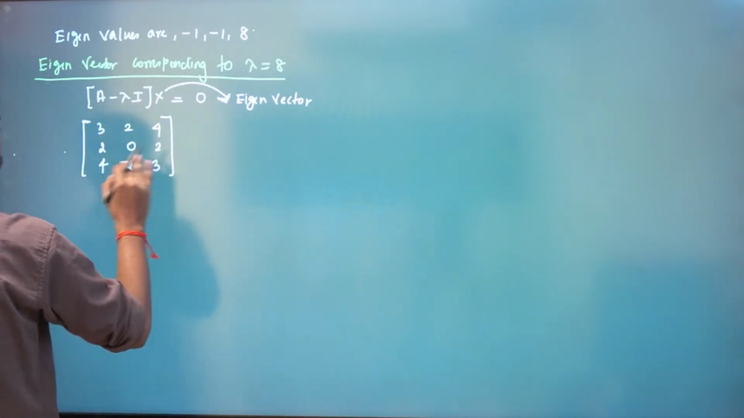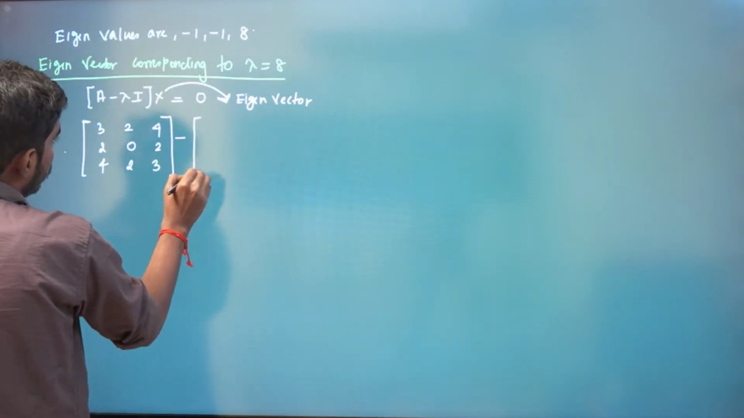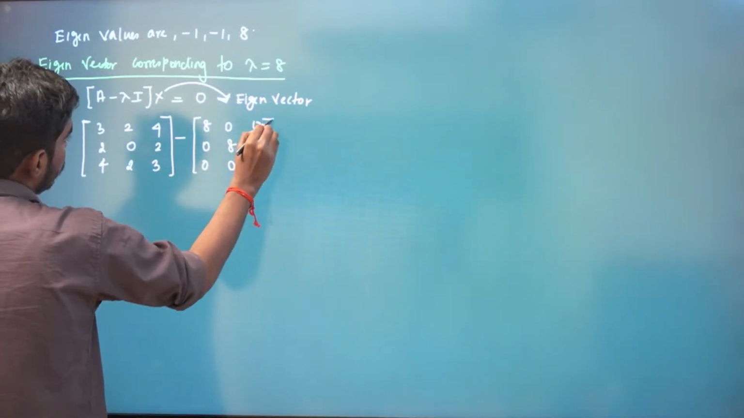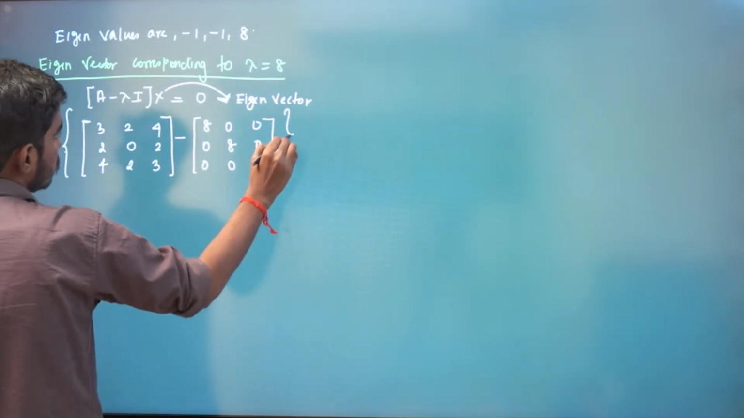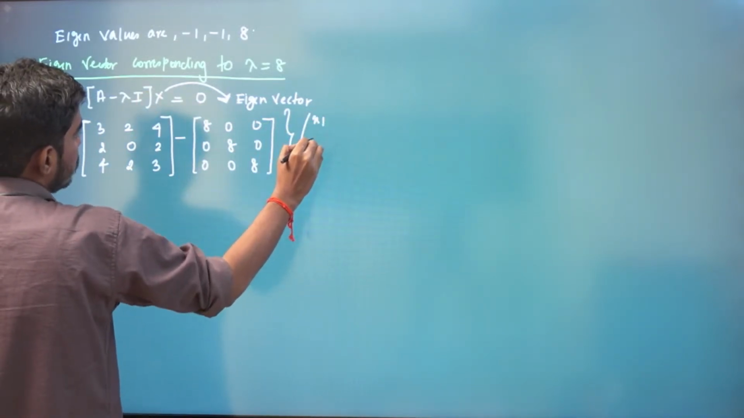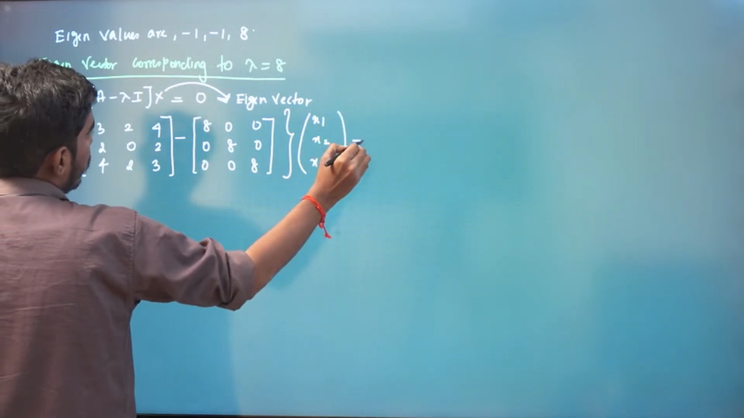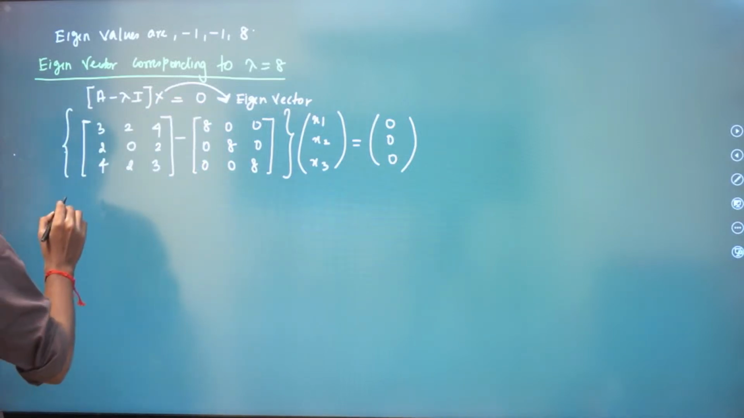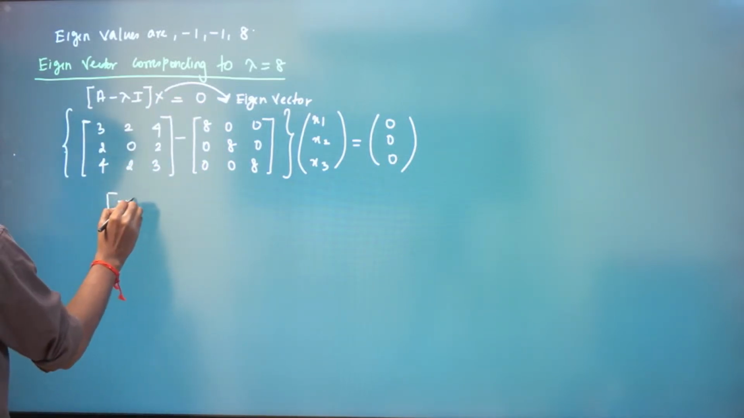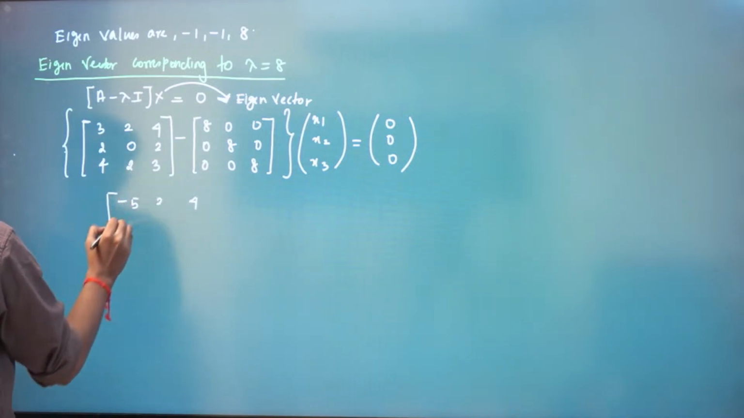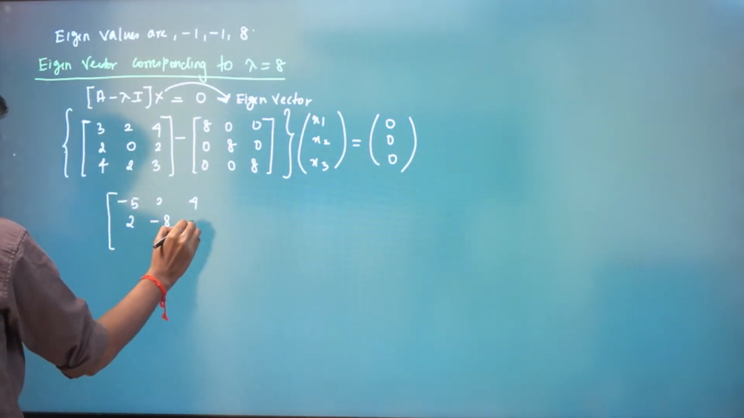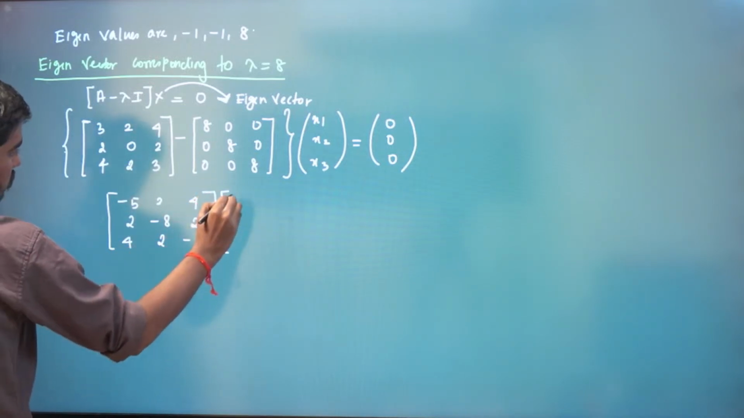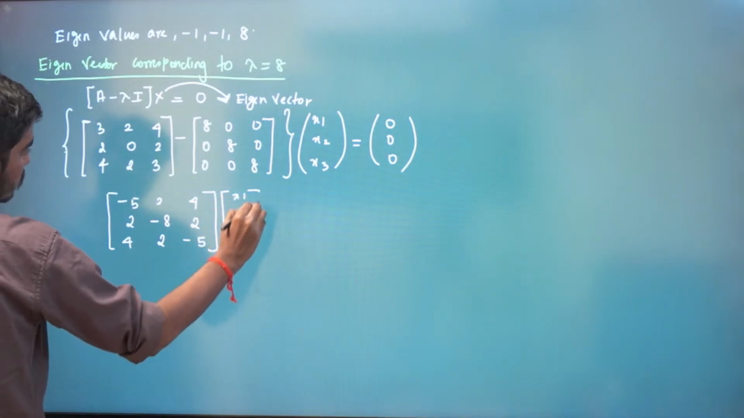So 3, 2, 4, 2, 0, 2, 4, 2, 3 minus lambda I. So lambda times I will be 8, 0, 0, 0, 8, 0, 0, 0, 8. And then we have, let us say, that vector is some x1, x2, x3, because this x is in R3, is equal to the 0 vector. What we will have now? 3 minus 8 is minus 5. So minus 5, 2, 4; 2, minus 8, 2; 4, 2, minus 5. And then we have x1, x2, x3 is equal to 0.